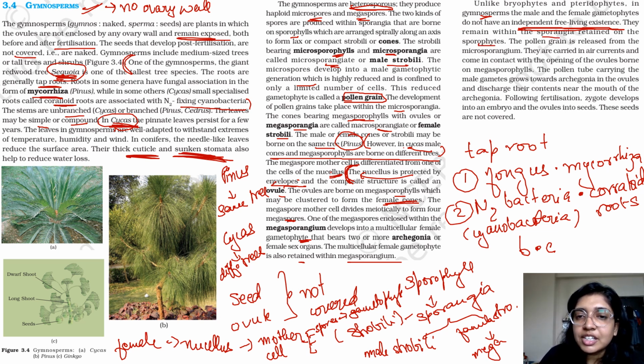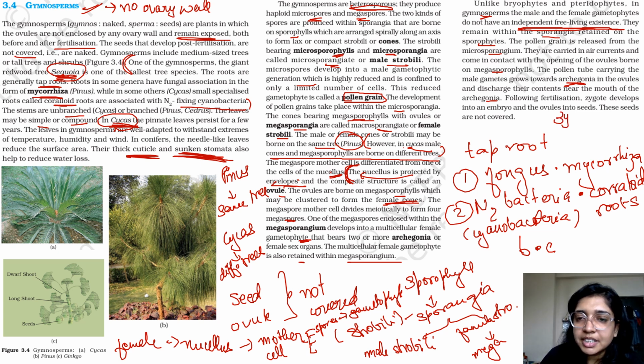The pollen grain is released from the microsporangium. They are carried in air currents and come in contact with the opening of the ovules borne on megasporophyll. That is, the pollen basically comes in contact with the ovule. The pollen tube carrying the male gametes grows towards the archegonia in the ovules and discharges their contents near the mouth of the archegonia. Following fertilization, zygote develops into an embryo and the ovules into seeds.